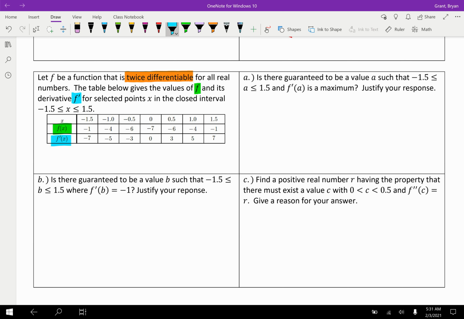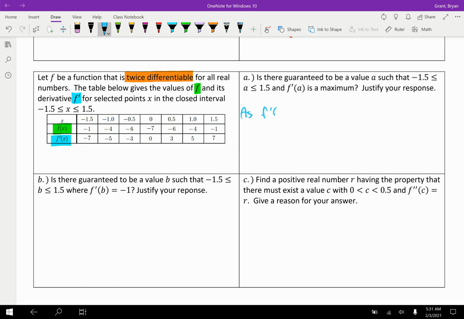So for the EVT, we need to take a look at f prime. That's this guy down here. And they're saying, is there guaranteed to be some value, not even necessarily the values in the table, it could be ones in between, where that value is bigger than all the other f prime values? And I think our answer here is probably yes, right? We do something like this.